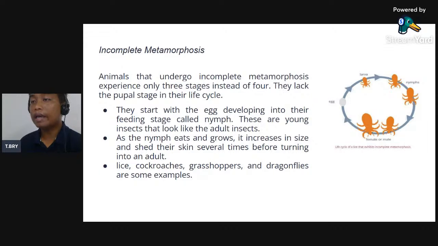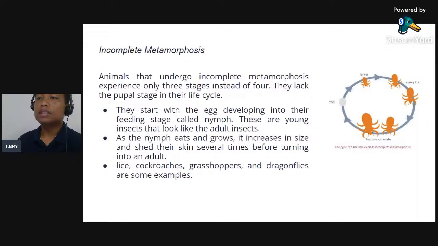They start with the egg developing into their feeding stage called nymph. So, ang nymph, that's the time of feeding stage. These are young insects that look like the adult insects. So, bura na siya adults. Tanawin mo ang nymphs diya, they look like adult insects. As the nymph eats and grows, it increases in size and sheds its skin several times before turning into an adult.